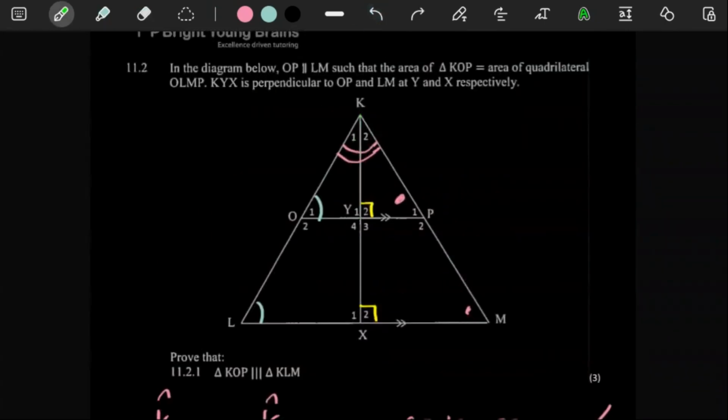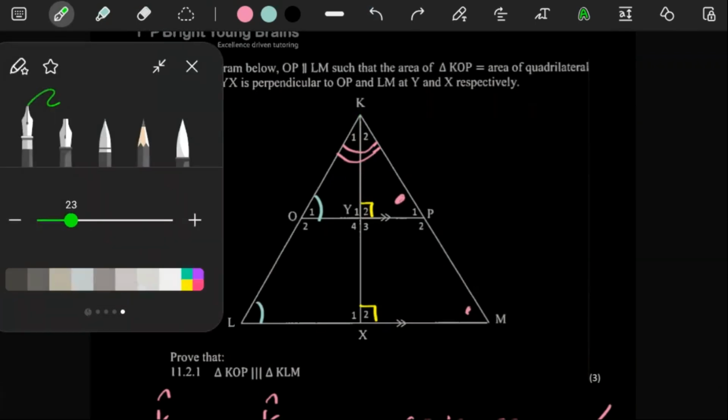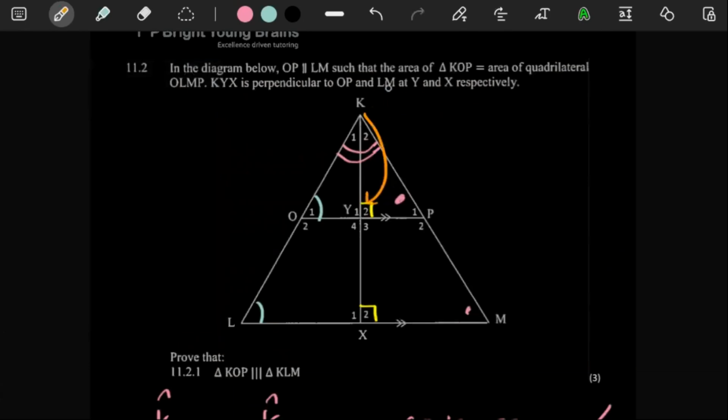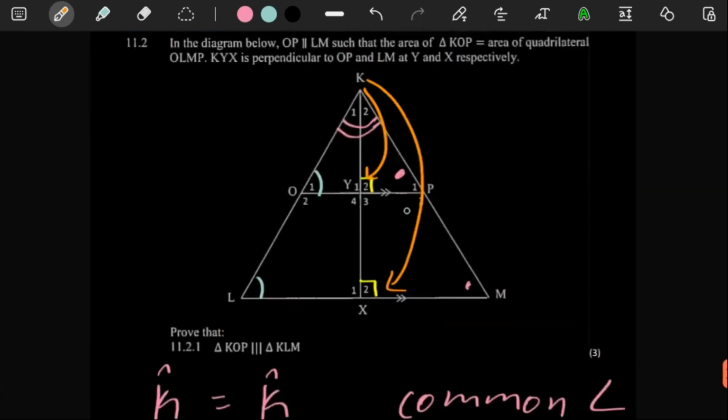So we should prove that KY over KX is equal to OP over LM. Okay, that's kind of interesting, because it just is, you know. It really just is.